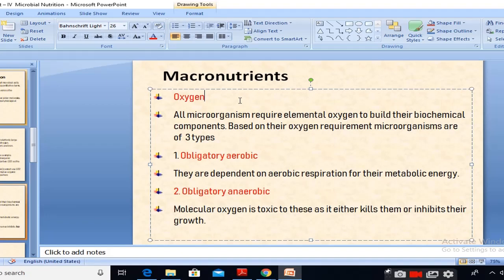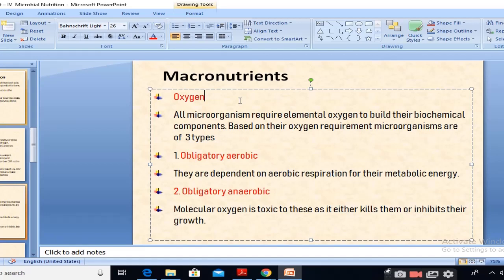That means there are three types of organisms based upon the need of oxygen. First of all we see the obligatory aerobic organisms. They are dependent upon aerobic respiration for their metabolic energy. That means they are aerobic microorganisms which require oxygen.